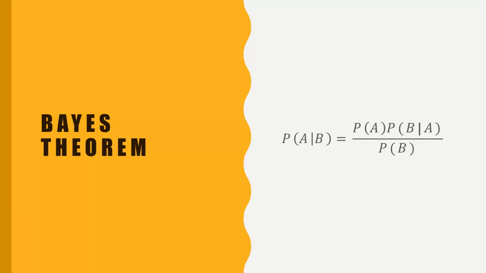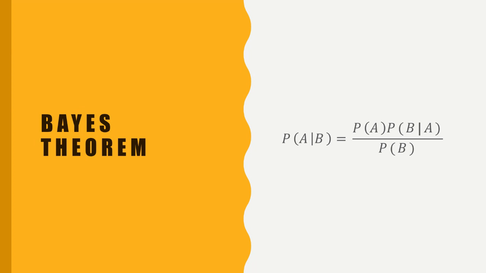Next is Bayes theorem. Bayes theorem is one of the most important theorems. The results we obtain here are sometimes contradicting our beliefs. So we start believing something else and the result is something different, but we should always appreciate that the mathematics is more correct and we have to spend more time to understand, right? So what does it say? The probability of A when B is given is equal to the probability of A times the probability of B when A is given, divided by the probability of B.